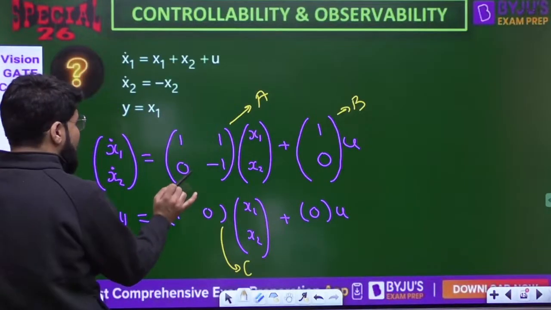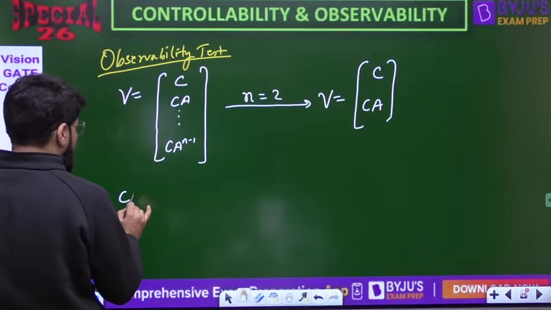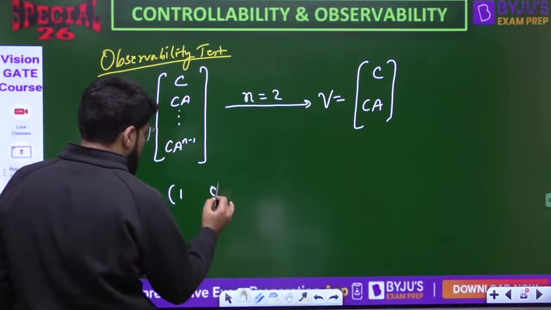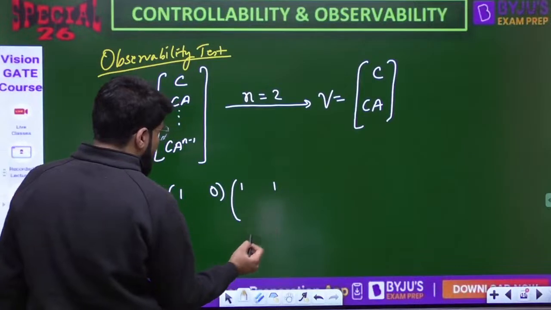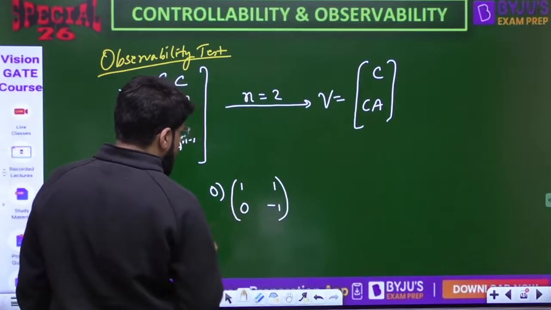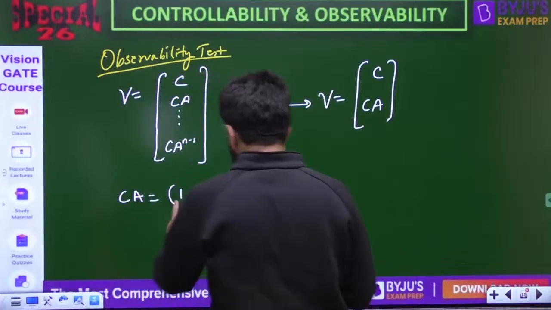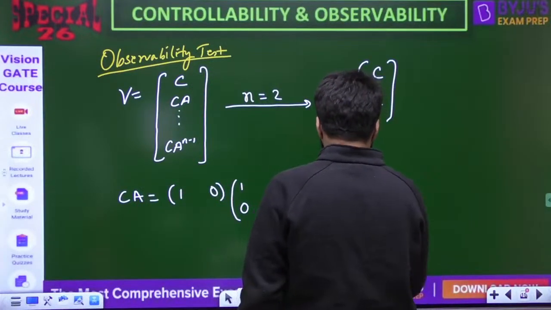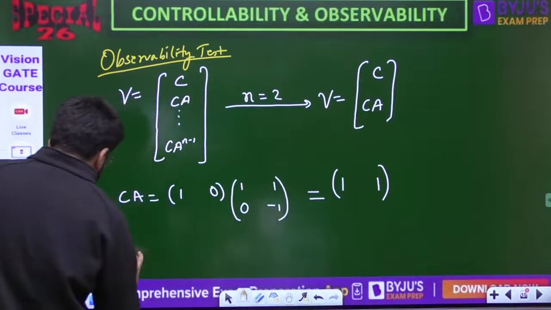Multiply by A also. So let me find out CA. C is this, 1 0. Matrix A is 1 1 0 minus 1. So what is this equal to? 1 into 1 plus 0, that is 1. 1 into 1, that's 0. This is also 1. So what is the matrix V now?